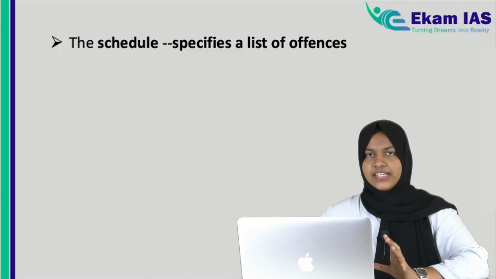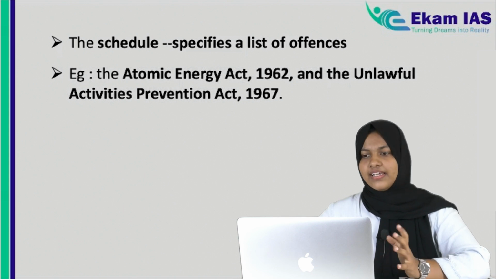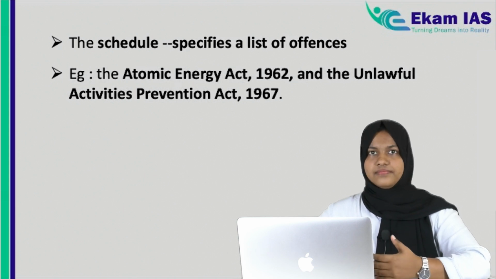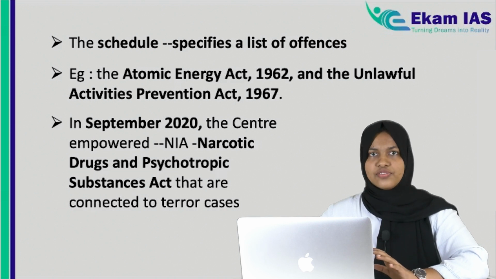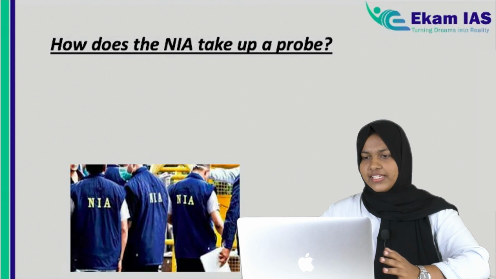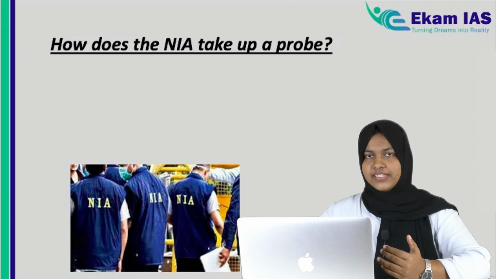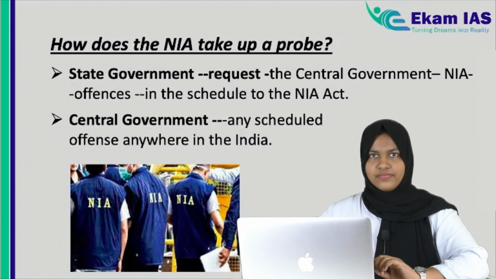So if any act is mentioned in the schedule, and anyone commits an offence against that act, then NIA has the power to conduct investigation. And recently the Narcotic Drugs and Psychotropic Substances Act, when connected to terror cases, can also be investigated by NIA. Okay, fine. Then we have seen how it works based on state recommendation, and also the central government, if it thinks that these matters fall under the schedule of the NIA Act, can direct the NIA to investigate. Fine.